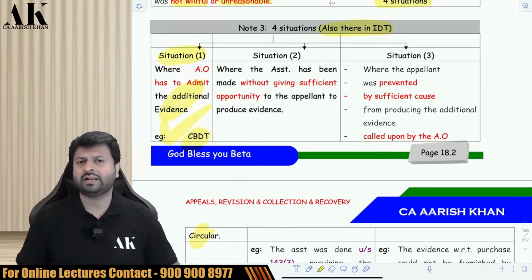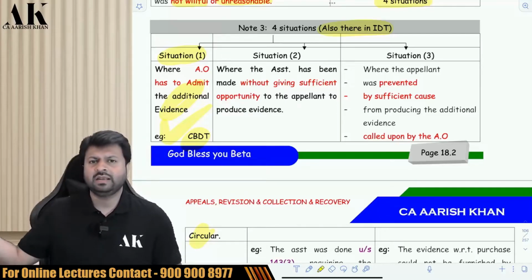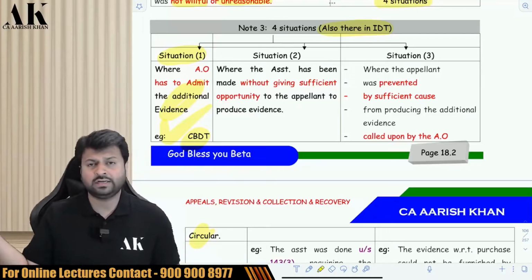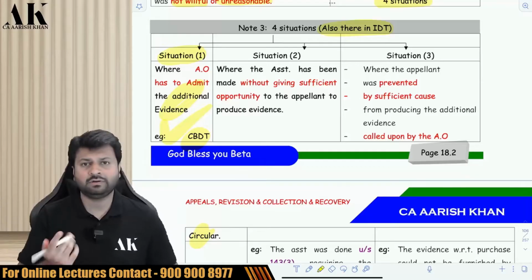So I will give that to CIT appeal and I will tell CIT appeal that something which was bound to be followed by your officer, he did not follow, so you allow me that, and the CIT appeal will allow you as per this rule.